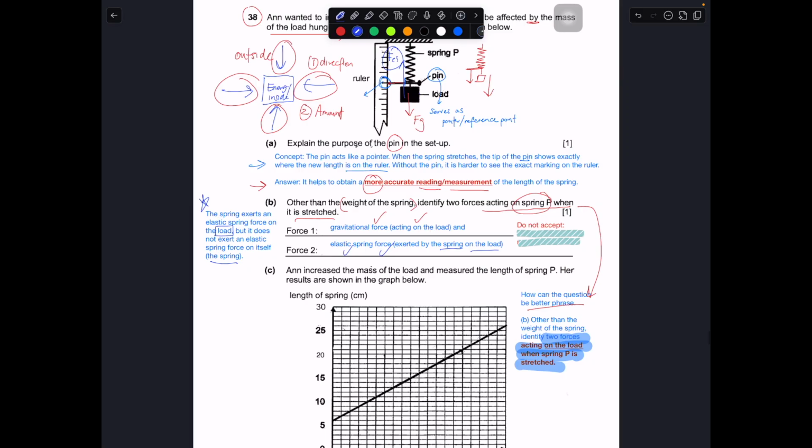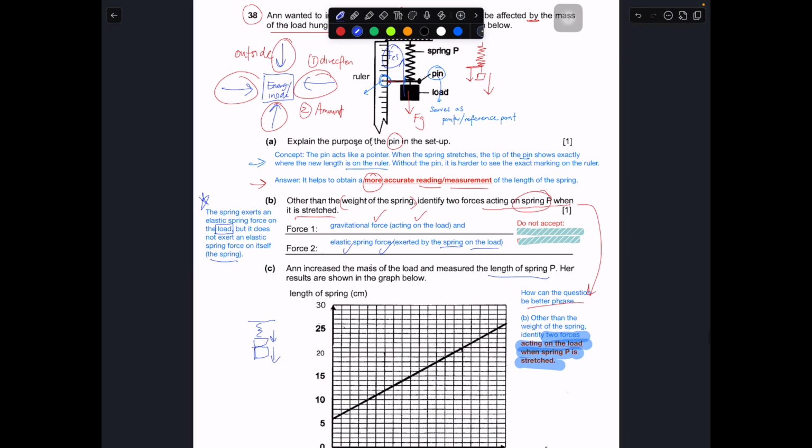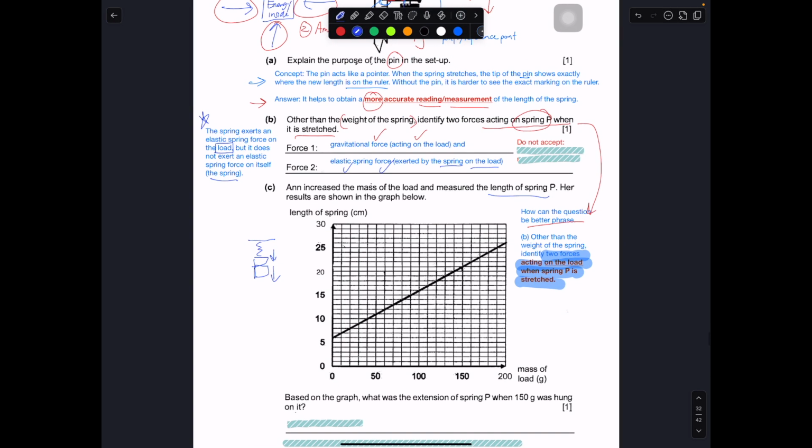Increase the mass of the load, and measure the length of the spring P. Her result is shown in the graph. So when you add more load to a spring, of course the spring will be further stretched downwards. That's why the line is going up. So based on the graph, what is the extension of spring P when 150 gram is hung on it? When you are doing this question, be careful of this.